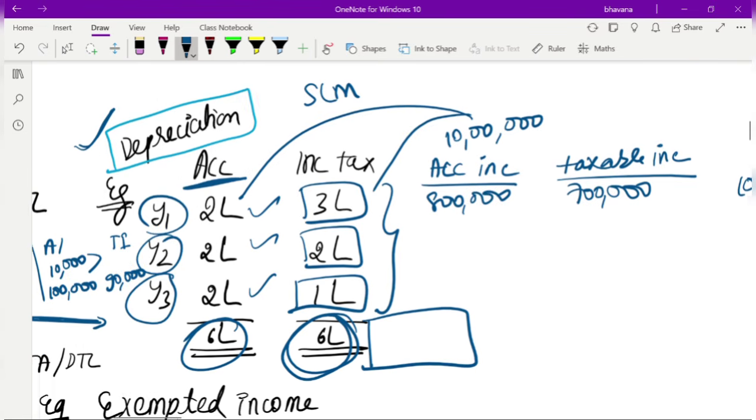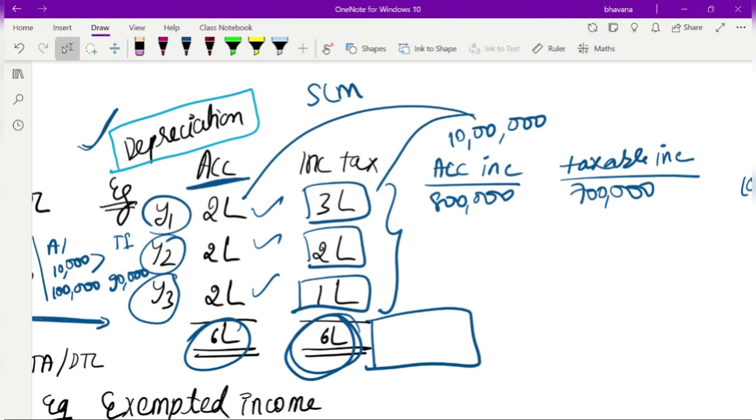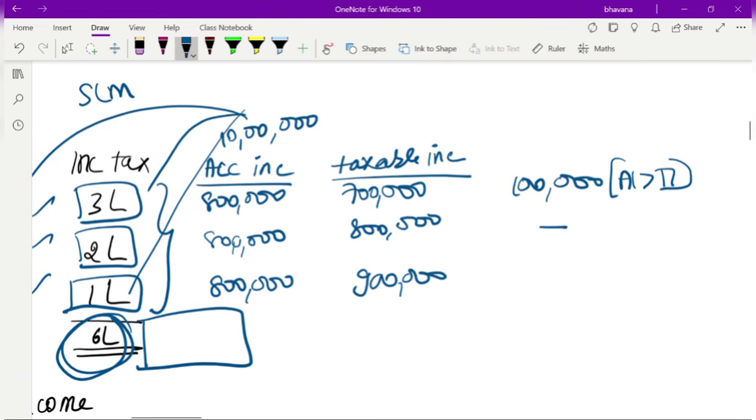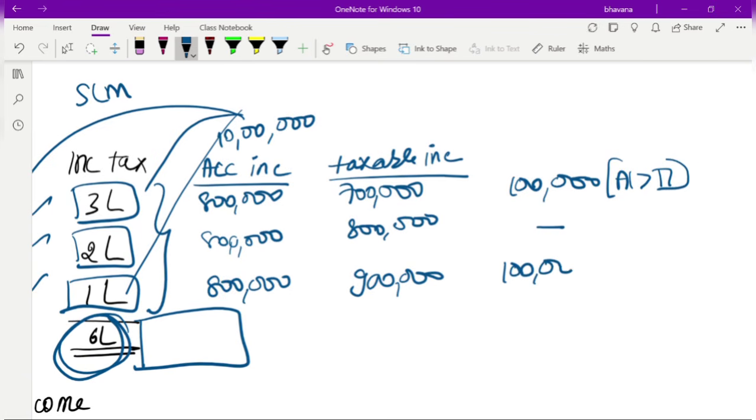Now let's take the second year. Second year also the same: 10 lakh minus 2 lakh, 8 lakh. Taxable income is also 8 lakh. So no difference. Whereas in the third year, your accounting income will again be 8 lakh, but your taxable income will be 10 lakh minus 1 lakh, which is 9 lakh only. Here also there is a difference of 1 lakh between 8 lakh and 9 lakh, but this time your accounting income is less than taxable income.